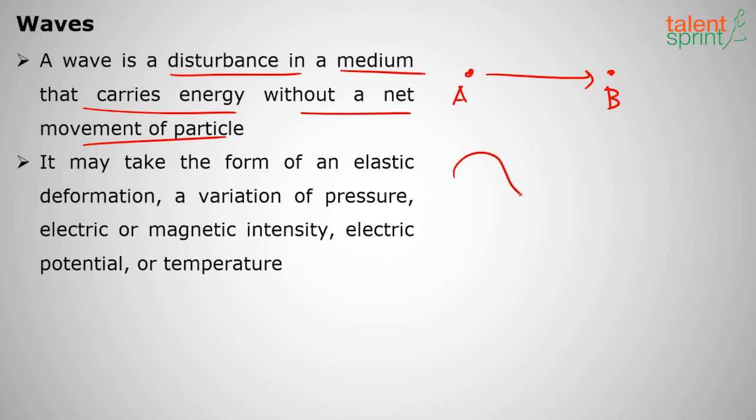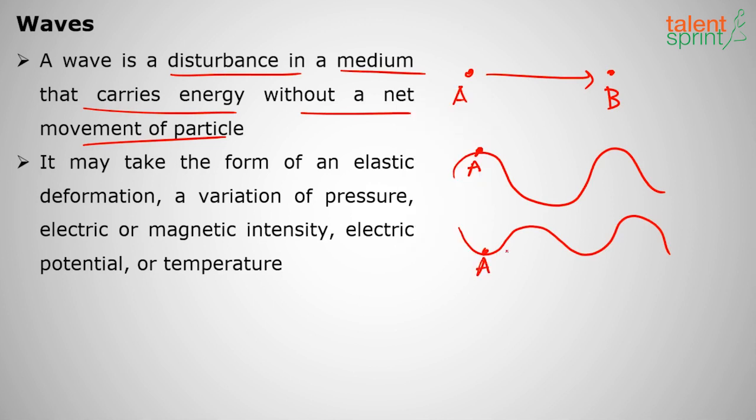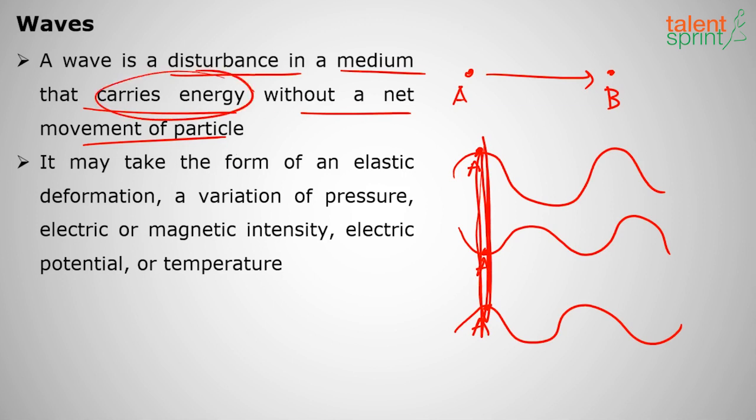Suppose there is a wave like this. Suppose there is a particle called A here in the wave. When the wave is carrying the energy, the particle will change its position to B. The same particle will move downward. So the wave will be just carrying the energy but not the particle. The particle will be vibrating in a straight line, right? So the wave will not carry any particles, but it will carry only energy. Clear with this?